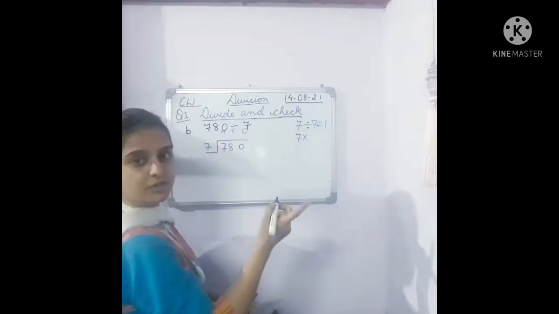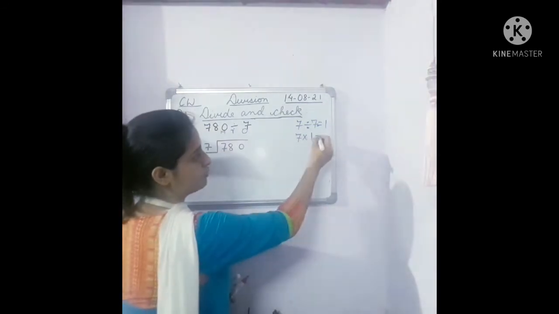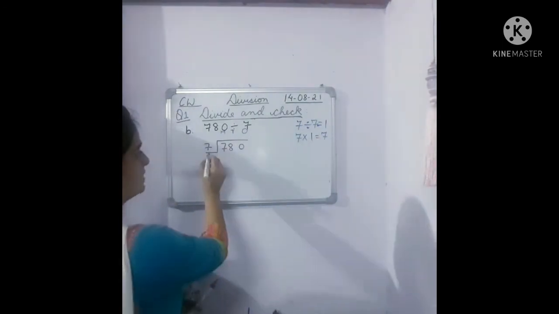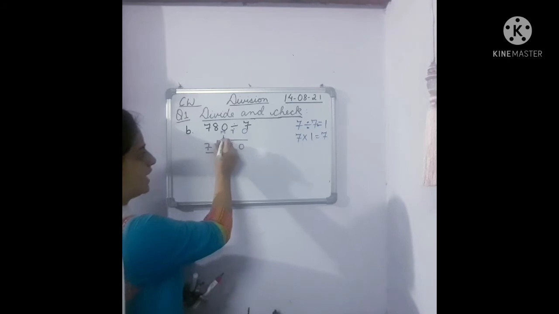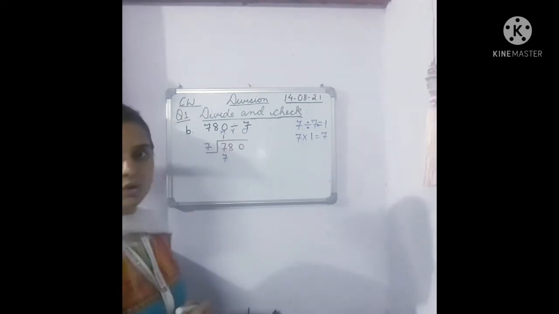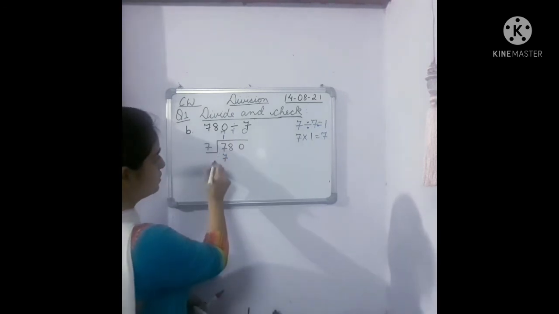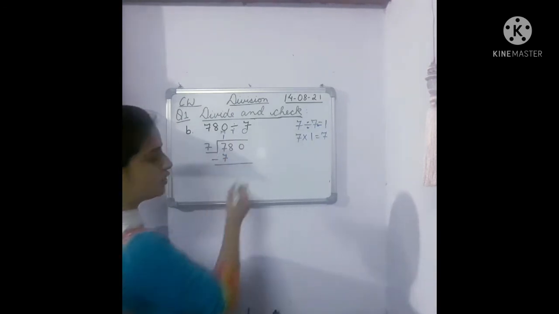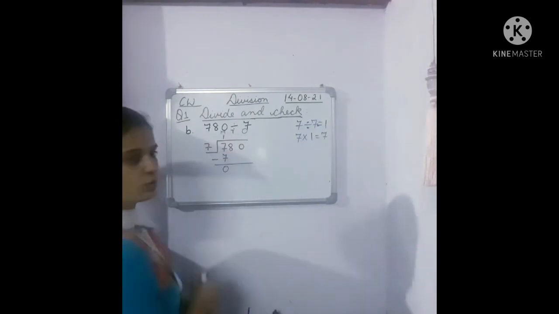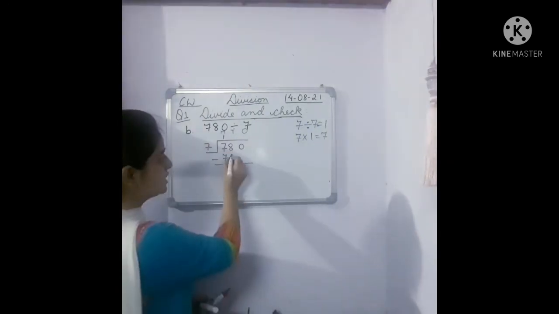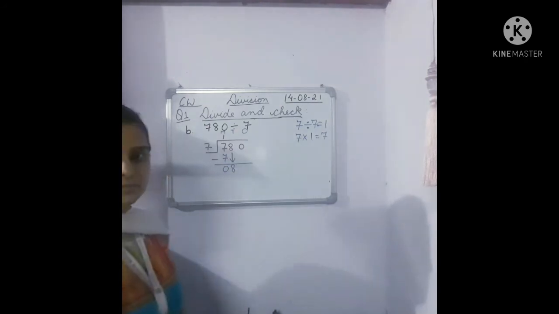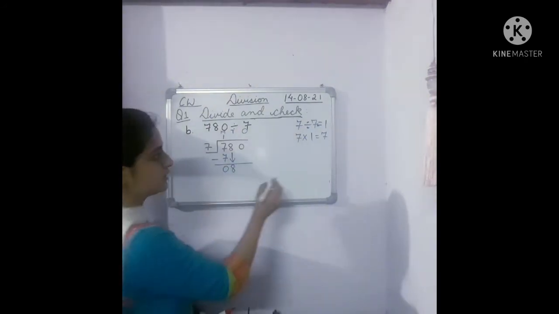The opposite of division is what? Multiplication. 7 ones are 7. So how do we write here, children? 1 we will write in the hundreds place, and 7 we will write below the 7. So 7 ones are 7. Now you subtract. 7 minus 7 is 0. Okay. Now let's bring the next digit down.